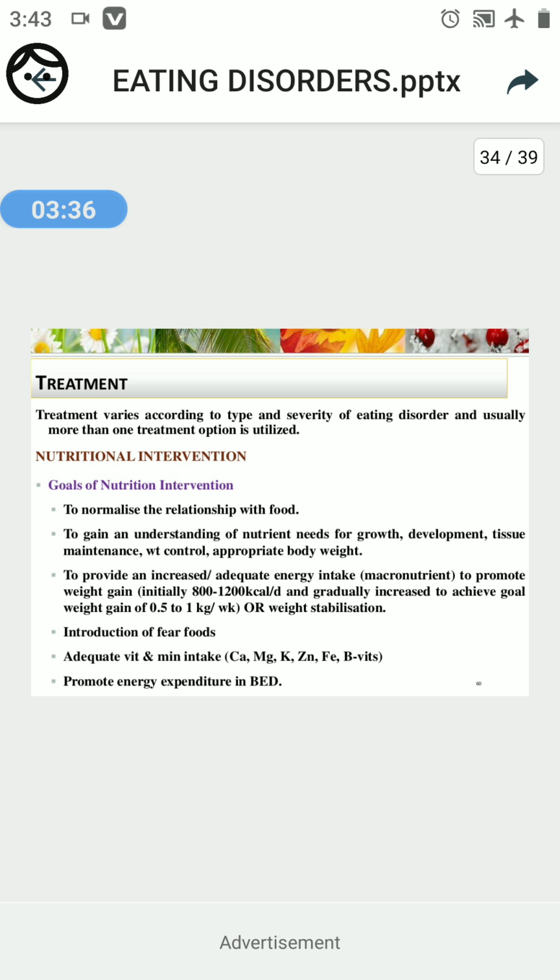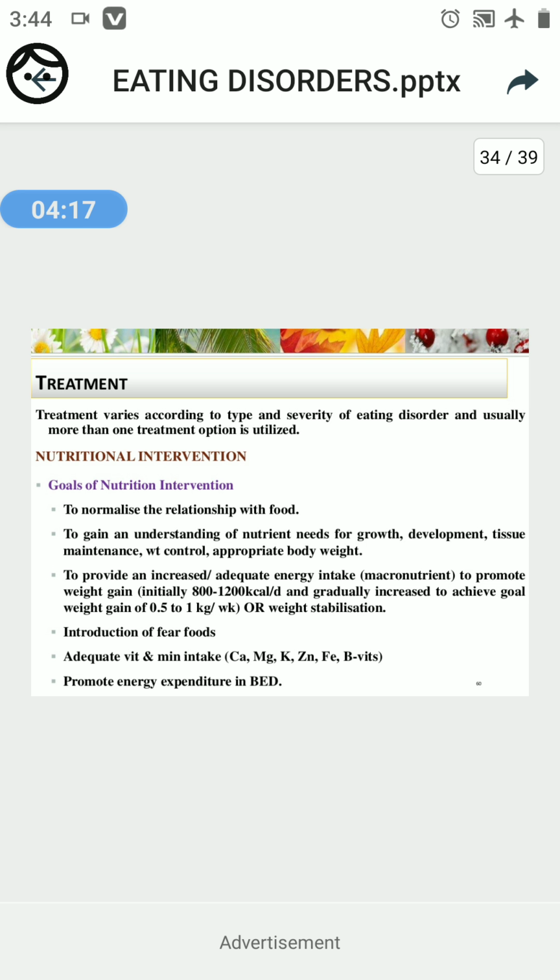To normalize the relationship with food means to bring the relationship of the individual with food to a normal level. Okay, and to gain knowledge regarding the nutrients needed for our growth and development, and also for the maintenance of our body tissues, for control of the weight, and to have a body weight appropriate to the age and height.